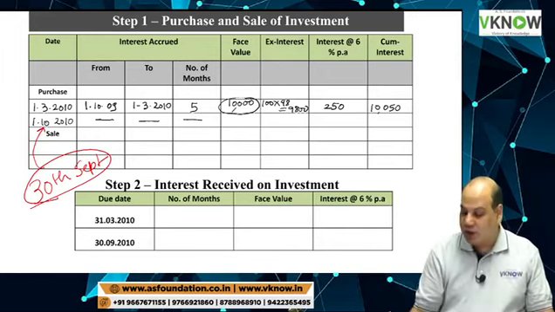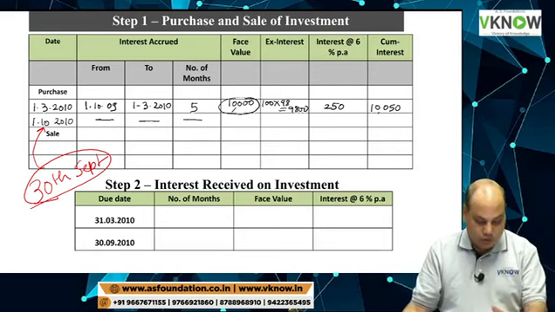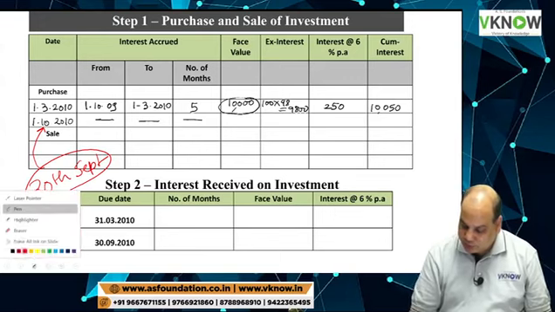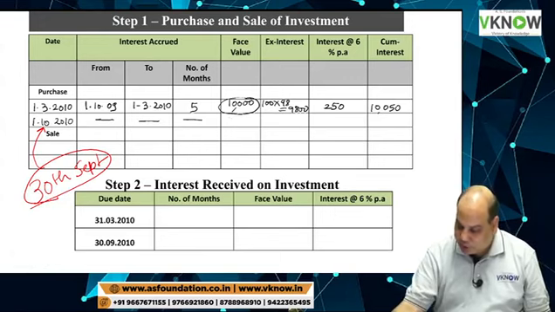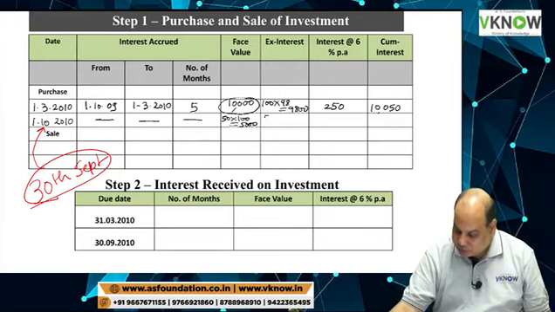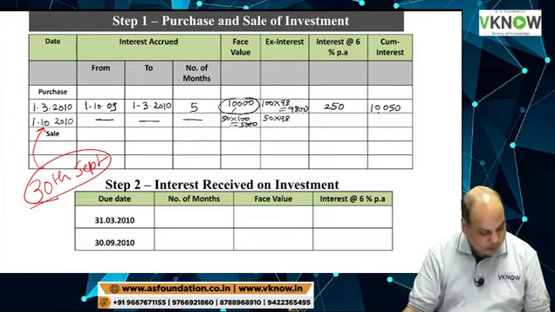So only 1 day gap is there. It does not matter; for 1 day we will not pay interest. It was purchased, 50 units. 50 units means write 50 into 100, 5,000. And it was purchased for 98. 50 into 98, cum interest.